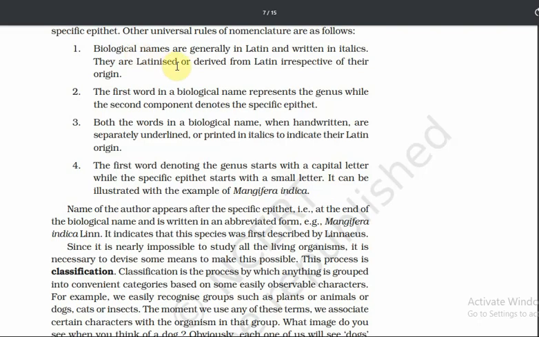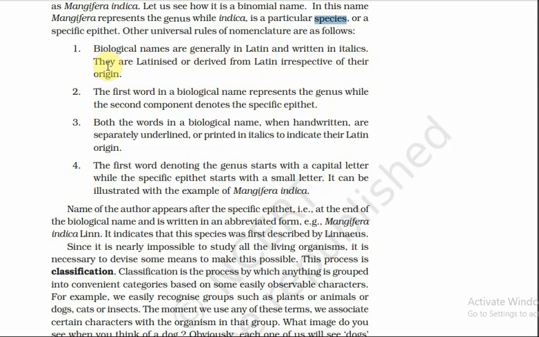First, biological names are generally in Latin and written in italics. These are Latinized or derived from Latin irrespective of their origin. Biological names are written in Latin words, in italic form. The first word in a biological name represents the genus, the second name the specific epithet, that is, the species. First one genus and second one species.